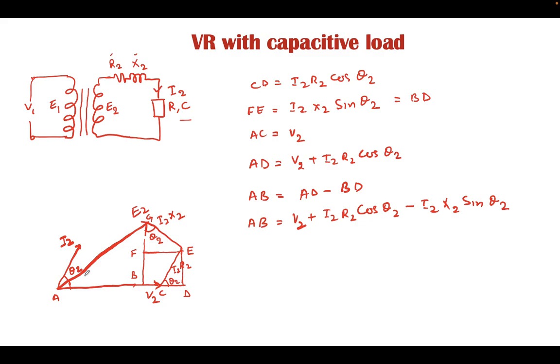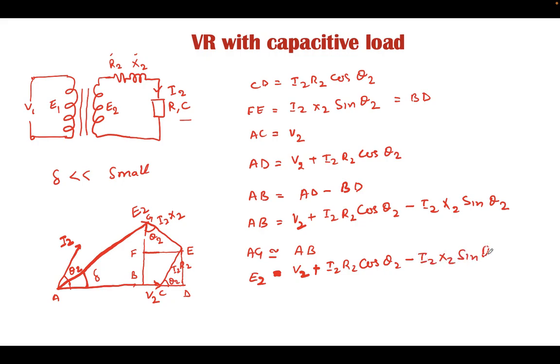Again, this angle is delta between V2 and E2, and this delta is again very small, and therefore we can say AG is nearly equal to AB, and the AB vector is known to us. AG vector is E2, which is equal to V2 plus I2 R2 cos of theta 2 minus I2 X2 sine of theta 2.